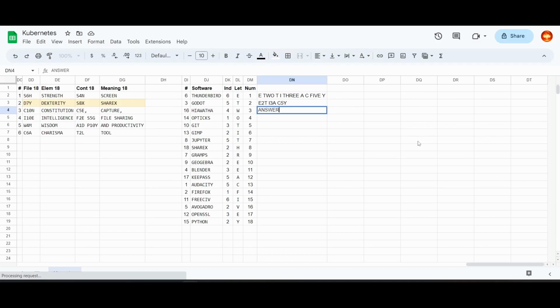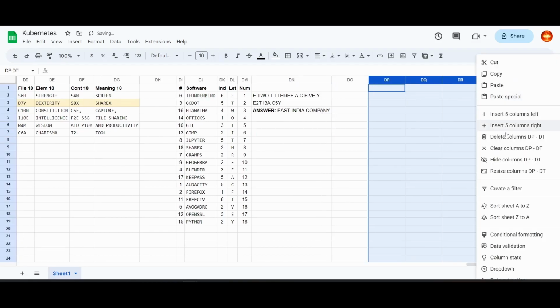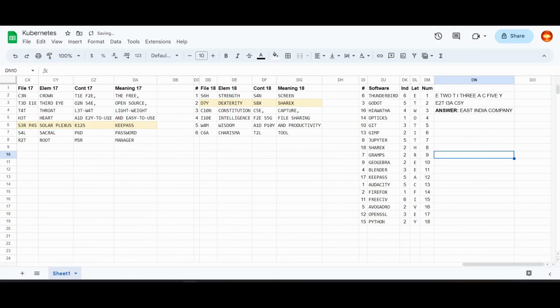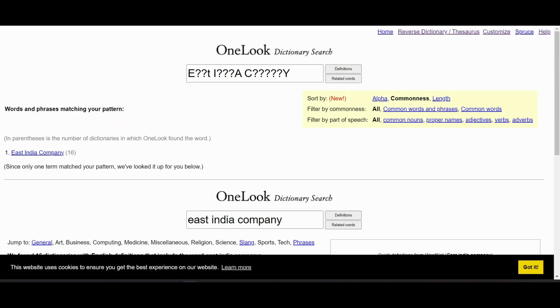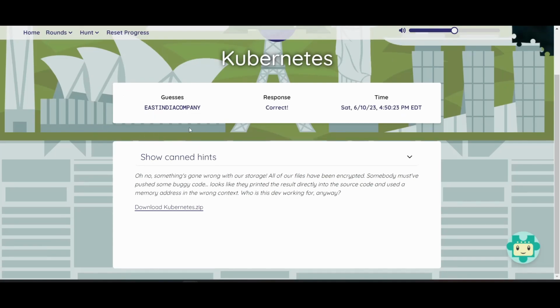Seems like my computer was a little too excited about getting the answer there. I'm pretty sure East India Company is the correct answer. So let's put that in there and see if it's right. Sure enough, that's the correct answer.